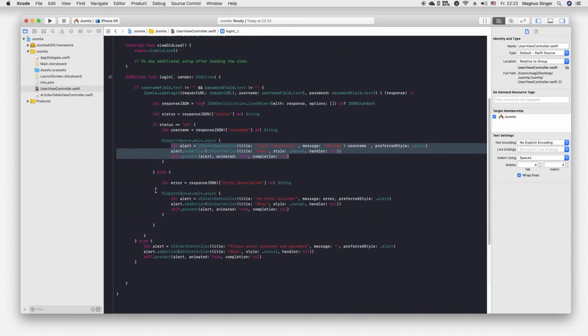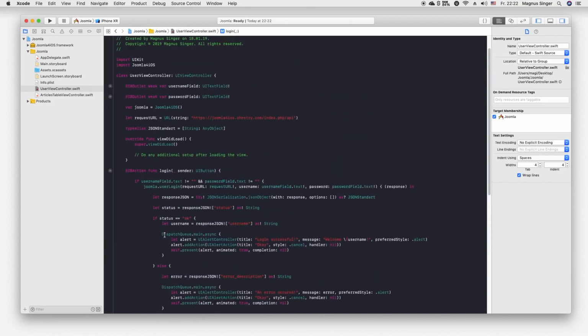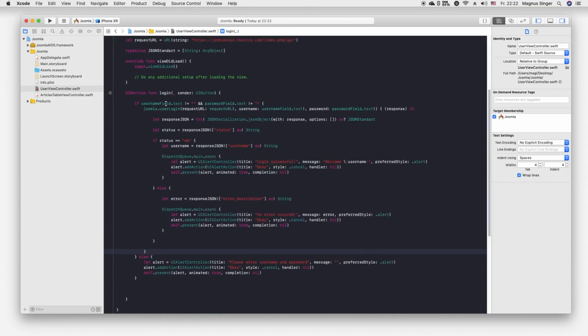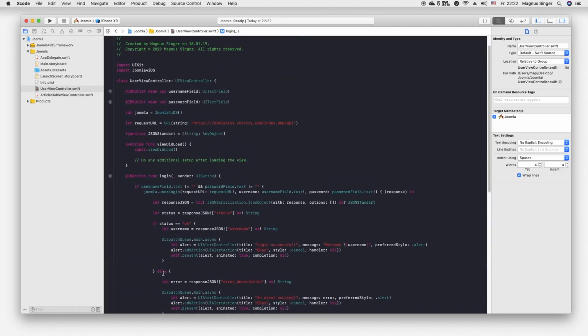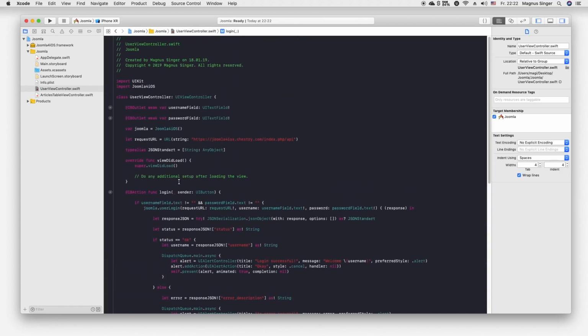So I think this is nothing. I recently programmed this one without the framework, and I can tell you this was huge. Logging in inside Joomla or using the Joomla data inside the iOS project, man, this was crazy. So really, this is nothing, and it works. And I think, yeah, it has a beautiful syntax. Okay, but that's enough for now.